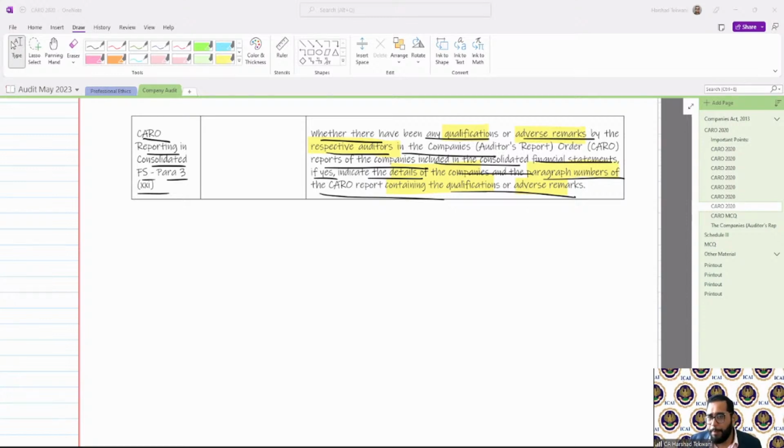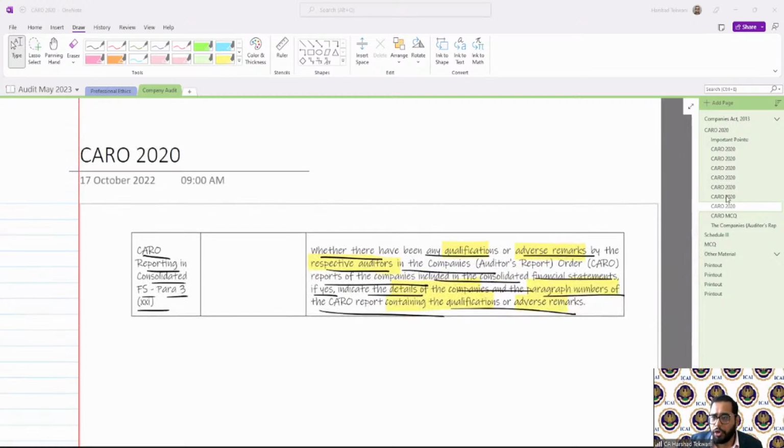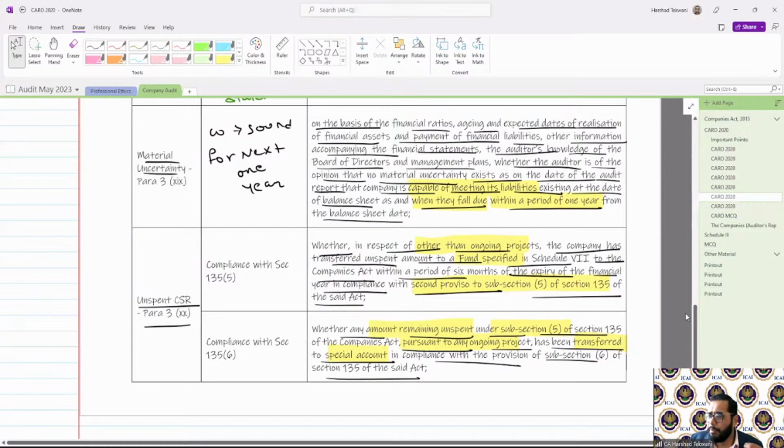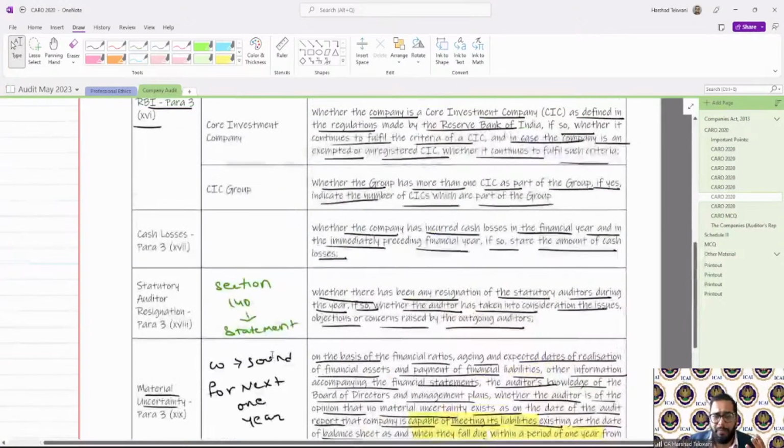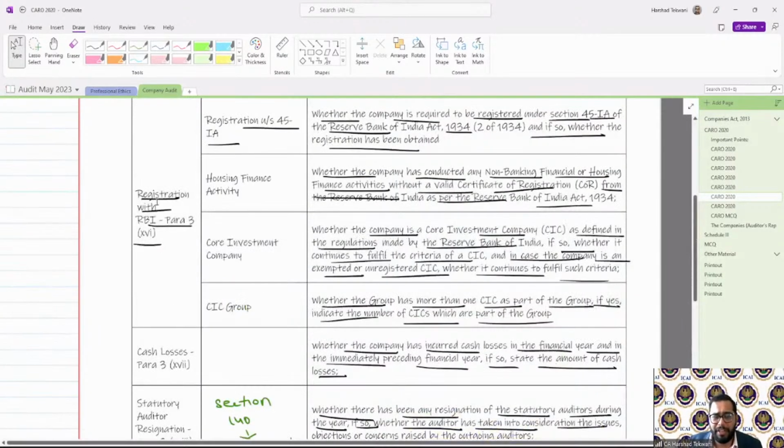So most important, remember the paragraph numbers over here, clause number, paragraph number. That is very important. Most of the people ask whether we need to remember the clause number. Answer is yes, you need to remember the clause. That's why I have prepared notes in such a way that after each of the particular points, I have mentioned a paragraph. Paragraph 3, clause this, so that you can easily remember.